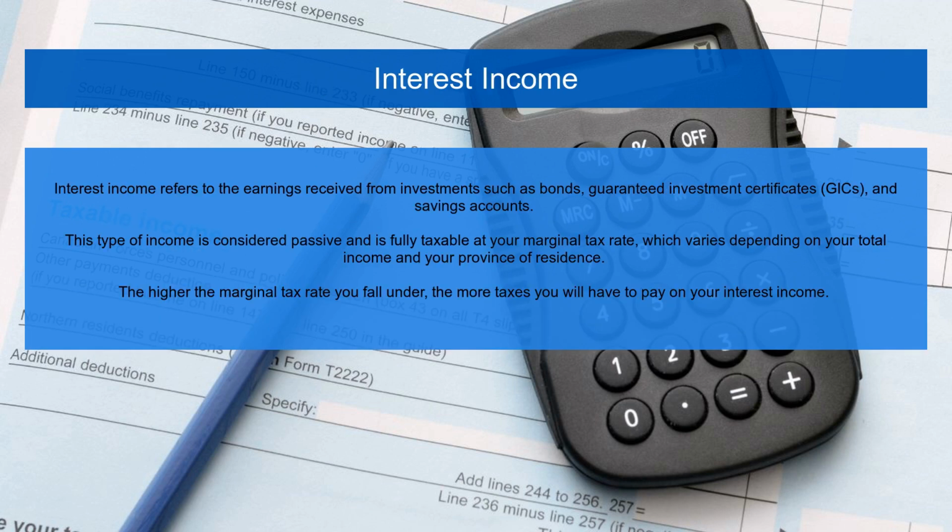Interest income refers to the earnings received from investments such as bonds, guaranteed investment certificates, GICs, and savings accounts. This type of income is considered passive and is fully taxable at your marginal tax rate, which varies depending on your total income and your province of residence. The higher the marginal tax rate you fall under, the more taxes you will have to pay on your interest income.